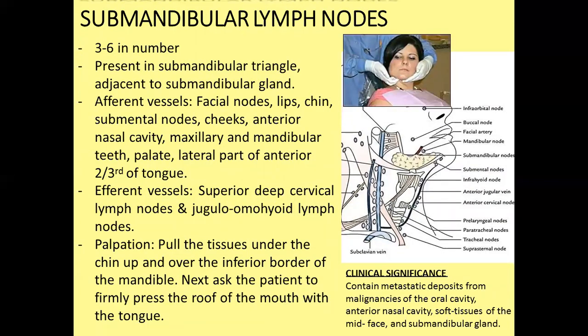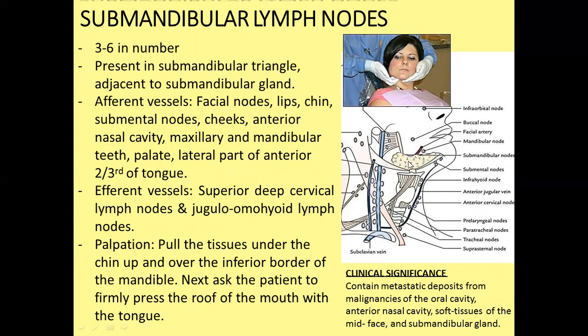Submandibular lymph node. The submandibular lymph node is related to the submandibular region, or submandibular triangle, or digastric triangle, which is situated between the two bellies of the digastric muscle below the mandible. So it is adjacent to the submandibular gland.